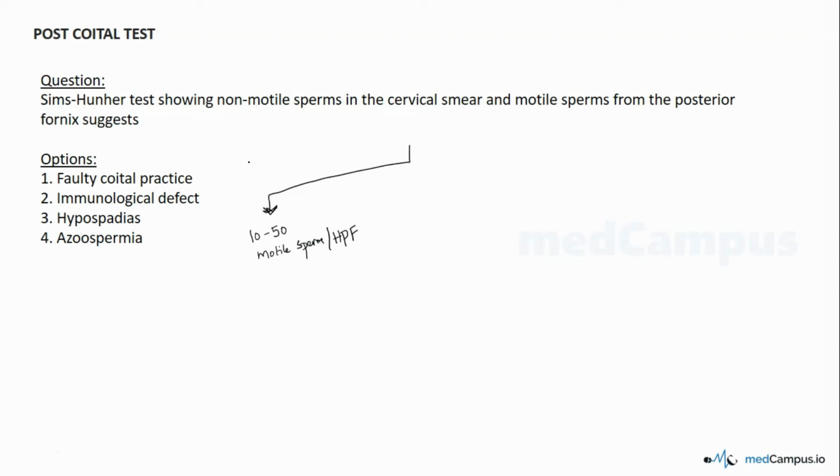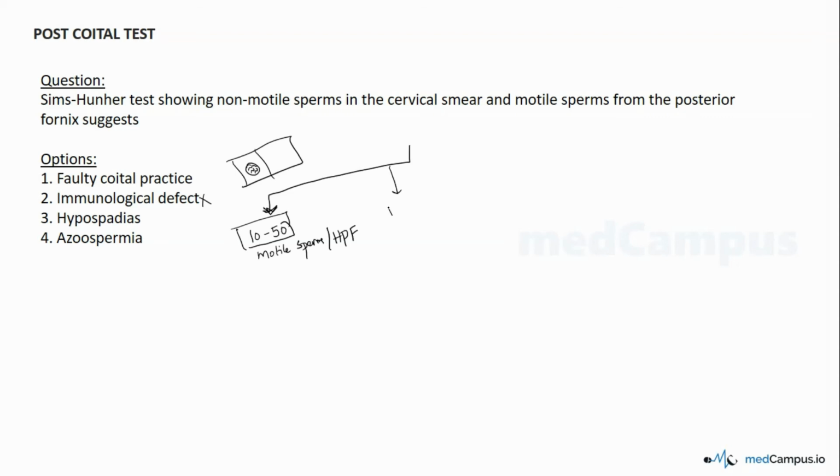So you will be looking at a slide with normal motility of the sperms, and the count is also 10 to 50 per high power field. This is normal. It rules out any immunological defects.